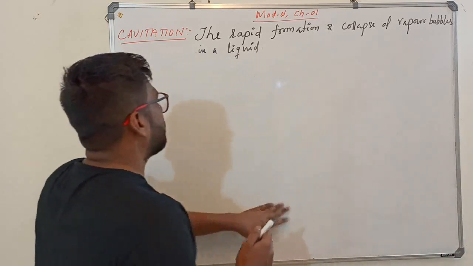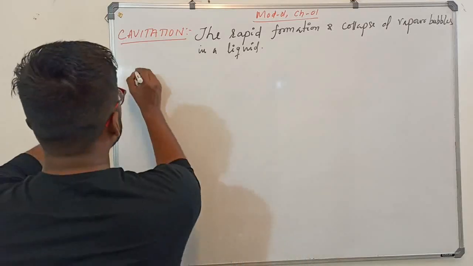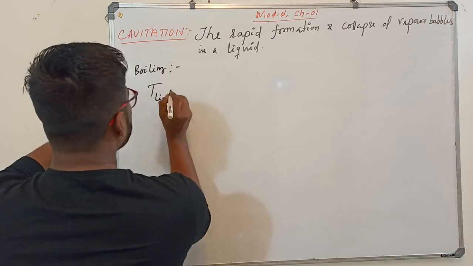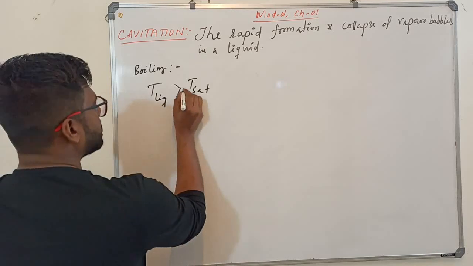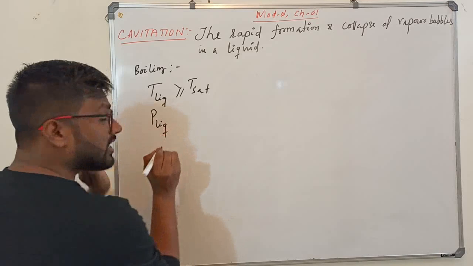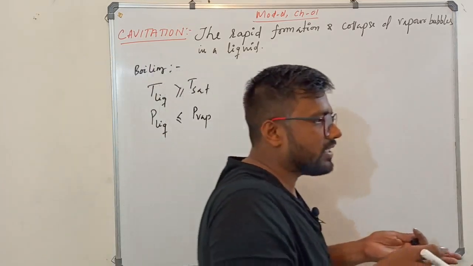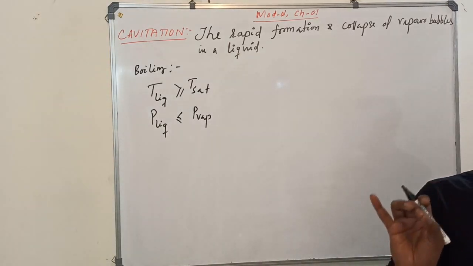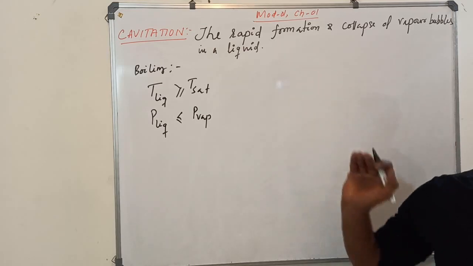So cavitation. We know boiling depends on two conditions. One, when the temperature of the liquid is greater than or equal to the saturation temperature, we say it will boil. Second condition, what we studied: if the pressure of the liquid falls below the vapor pressure, boiling starts. Understood? Now that's what we are going to study, how that affects cavitation.